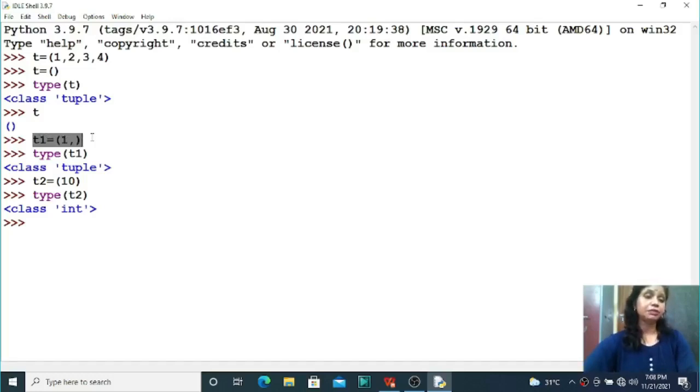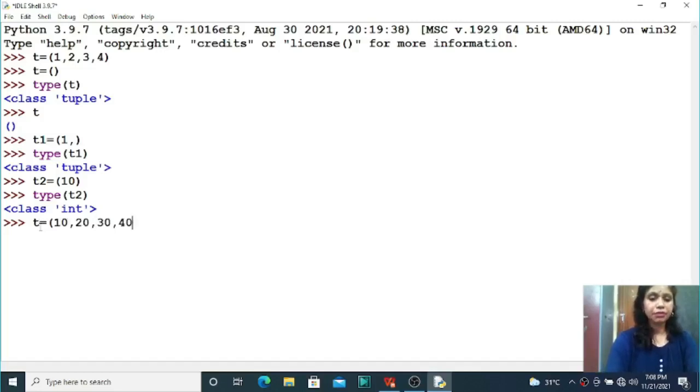This one is a very important question, students. Now, what type of variable is a tuple? Immutable. That means you cannot change the value in place. Let us declare a t variable with a few elements, suppose 10, 20, 30, 40. So t is a tuple variable, and len of t means you can display the total number of elements in this tuple variable. Here how many elements are there? 4. So the total number of elements is 4, that is the length of this tuple. So you can use the len function.